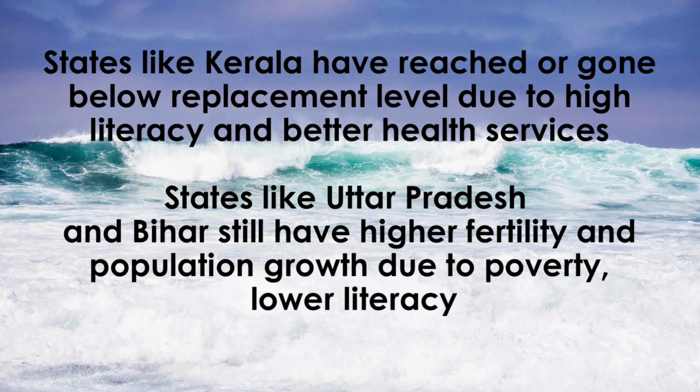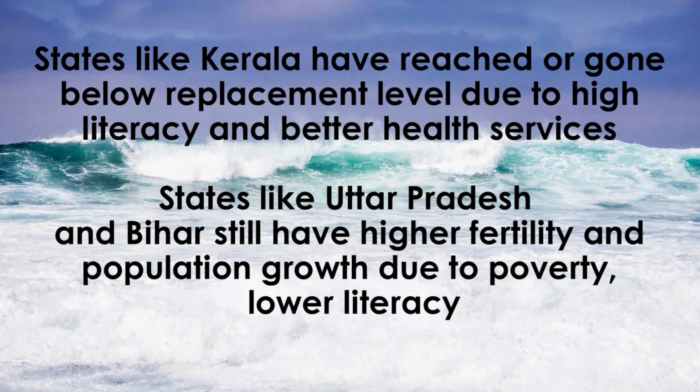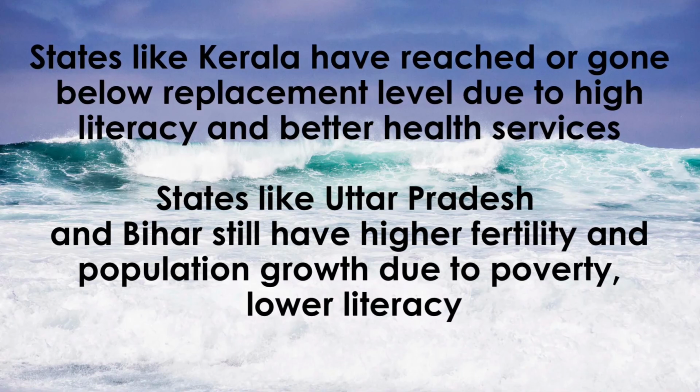While states like Uttar Pradesh and Bihar still have higher fertility and population growth due to poverty, lower literacy, early marriage, and less access to health and family planning services. These regional differences show how social and economic conditions influence population patterns.